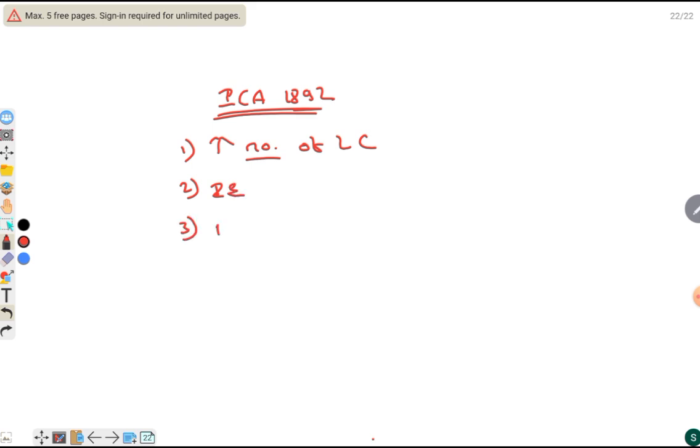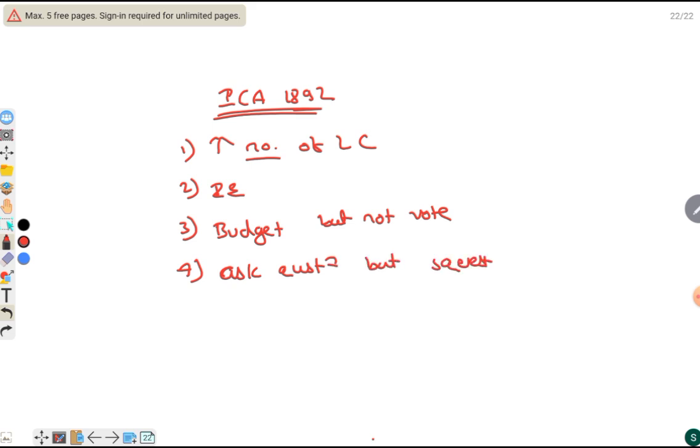Indians were allowed to hear the budget but not to vote, and were also allowed to ask questions but not supplementary questions. Then coming to the Indian Councils Act 1909 or Morley-Minto reform.